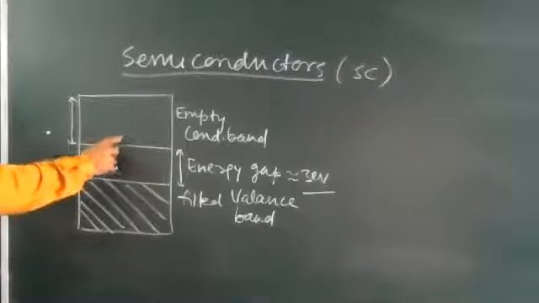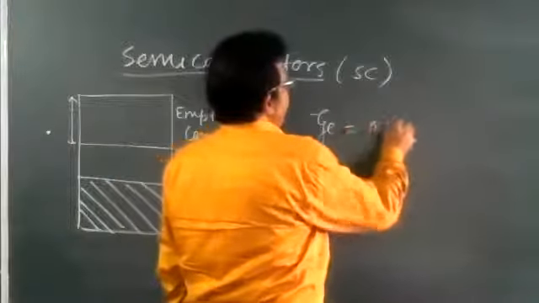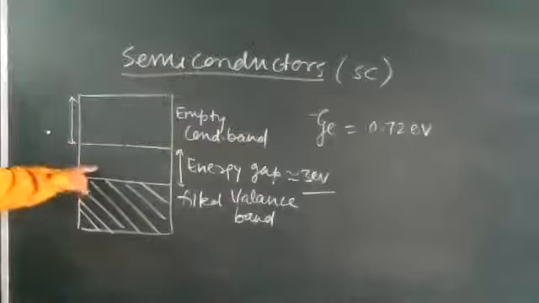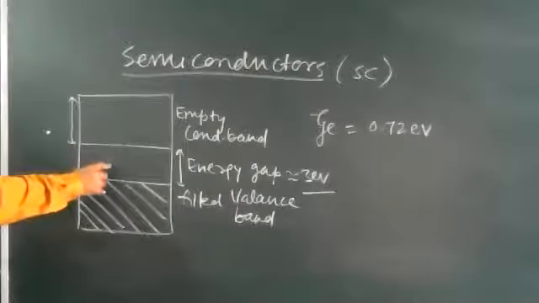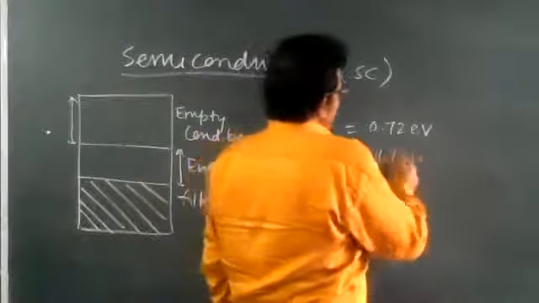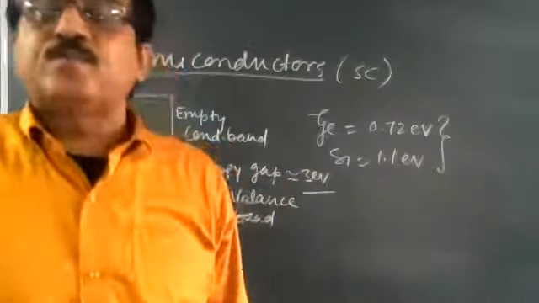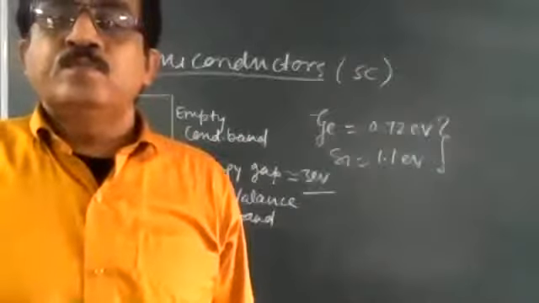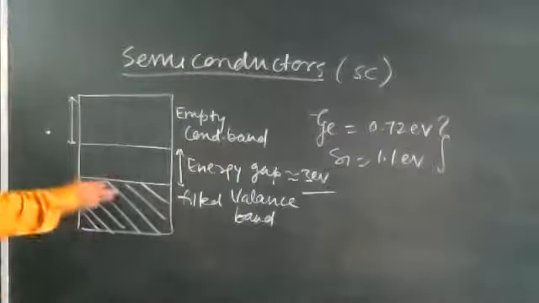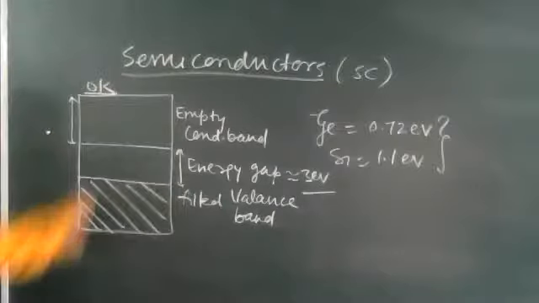The energy gap for germanium. Germanium is one kind of semiconductor. In case of germanium, the energy gap is 0.72 electron volt, and for silicon it is 1.1 electron volt. Remember these two values. It is a 1 mark question. Okay, so for germanium and silicon, at 0 Kelvin, write down,